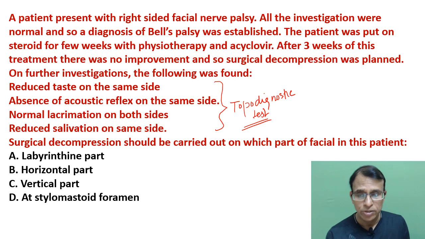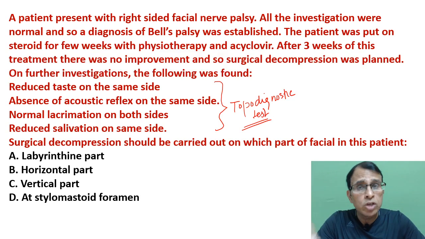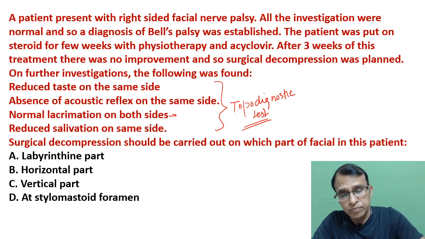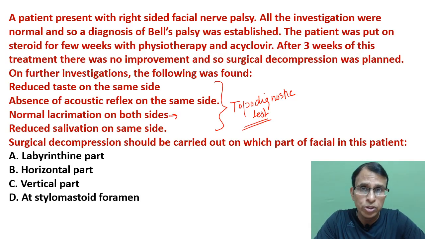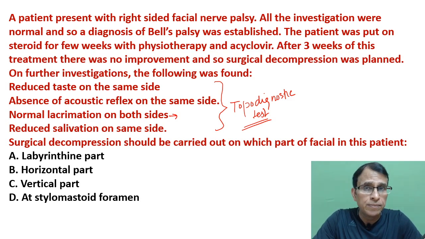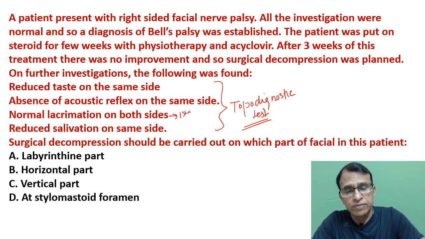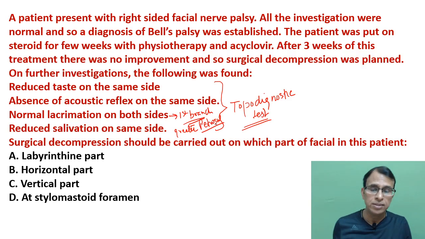Now I'm sure you know that the only normal finding is lacrimation. Everything else is reduced. So that means the branch that goes and supplies the lacrimal gland, till there it is normal. And this is the first branch of your facial nerve, which is called the greater petrosal nerve. This supplies the lacrimal gland, and this is normal. So till here everything is normal.